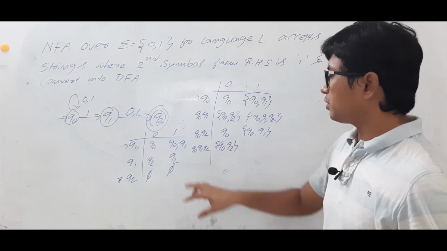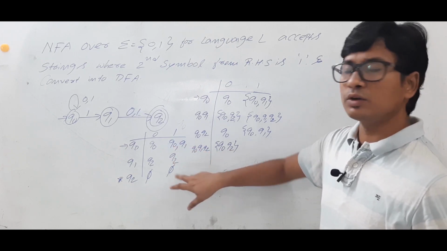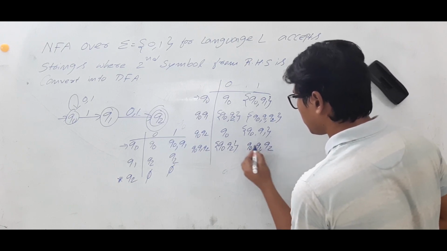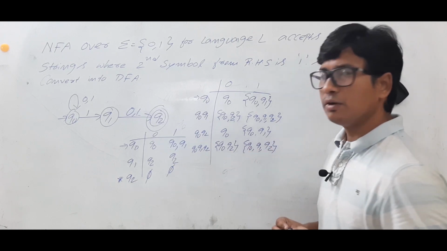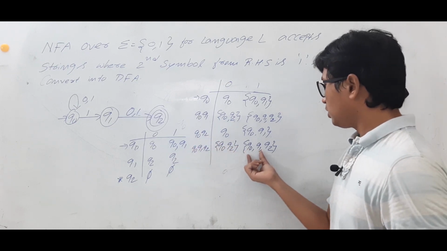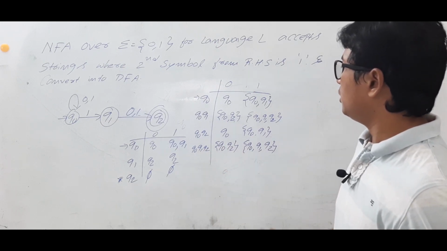Q0, Q1, Q2 on 1, it is going to Q0, Q1, Q2. It is not going anywhere. So you will get a state called Q0, Q1, Q2. Now you need to check whether you got any new state or not. Q0, Q2 is already existing. Q0, Q1, Q2 is already existing. So you did not get any new states.